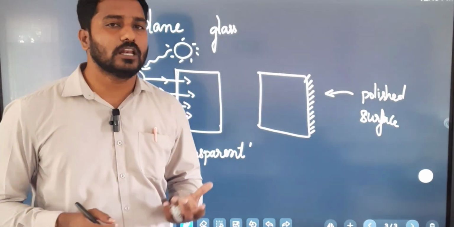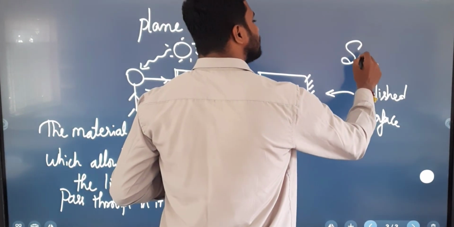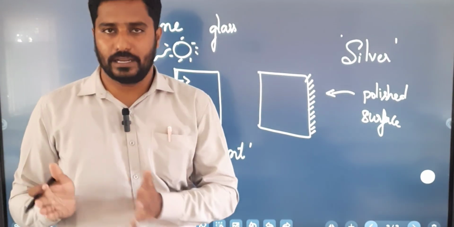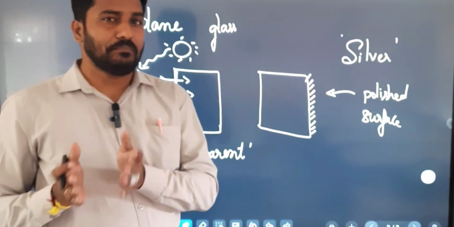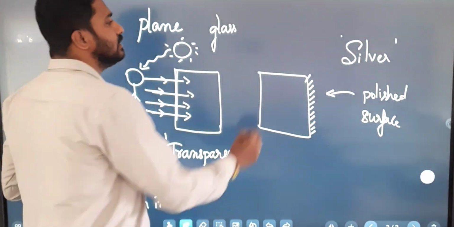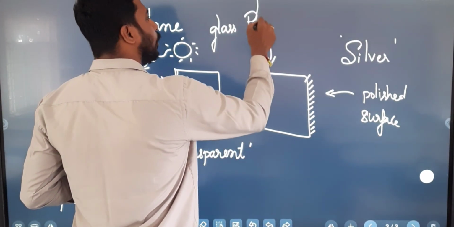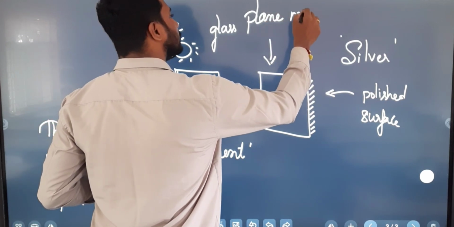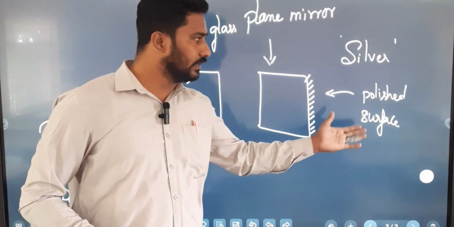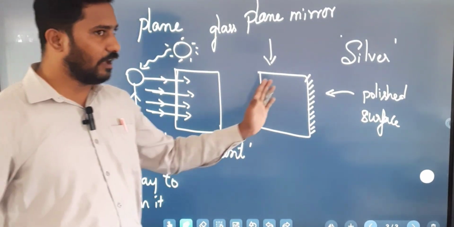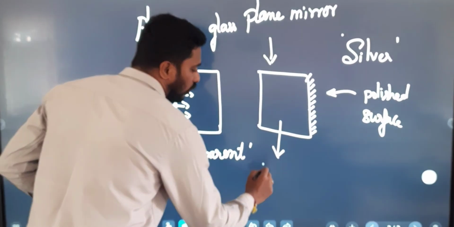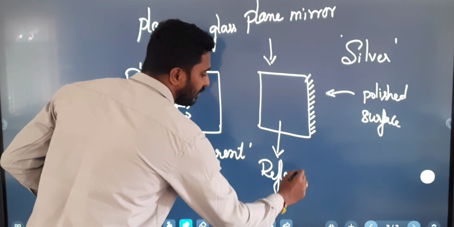They take a chemical called silver and paint one side of the plain glass. Then it no longer remains a plain glass; it gets converted to a plain mirror. The side we have polished is called the polished surface, and the other side is called the reflecting surface.